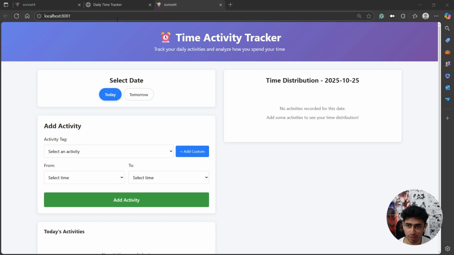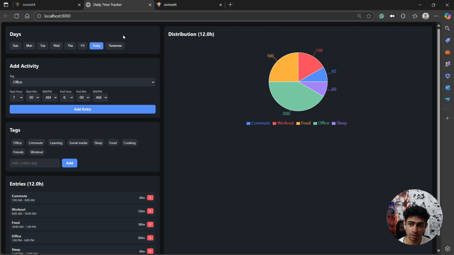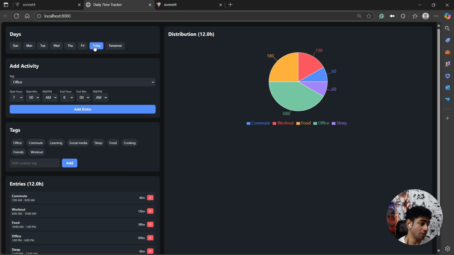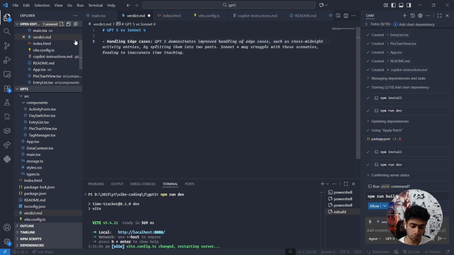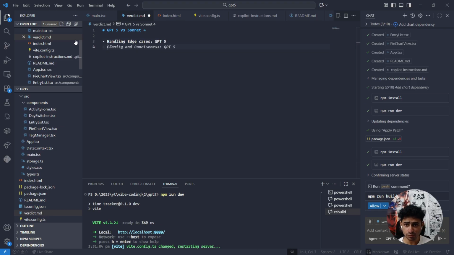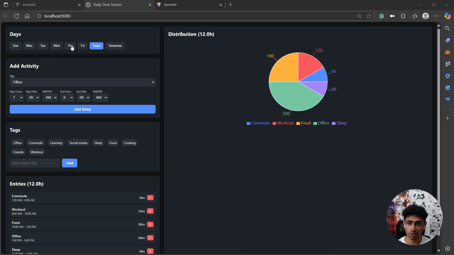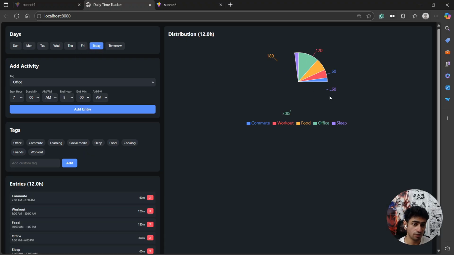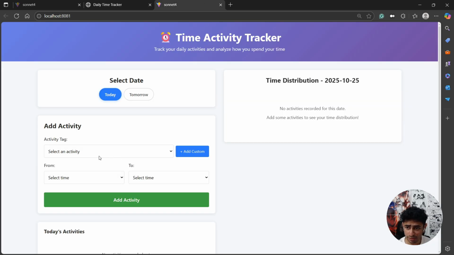So one thing that it failed is it failed to show the last 7 days automatically. So today is a Saturday. One thing where GPT-5 did much better than Sonnet 4 is edge cases. GPT-5 did better. Then UI, I loved the UI of GPT-5 more. I'm more of a dark theme user. Features, again GPT-5, because it was able to automatically add the last 4 or 5 days. It was automatically able to detect that today is a Saturday and yesterday was a Friday, so it did a very good job there.